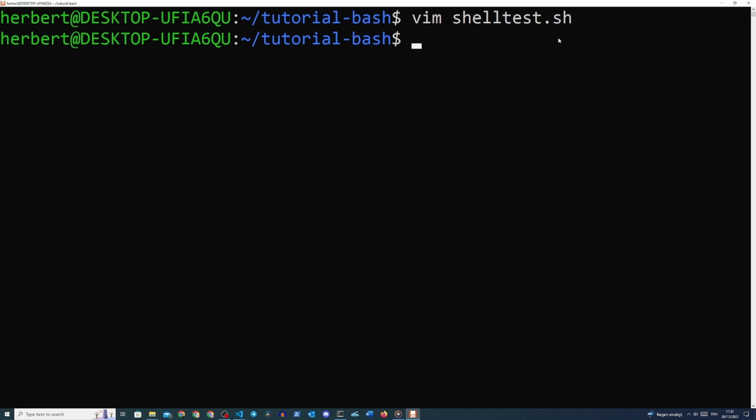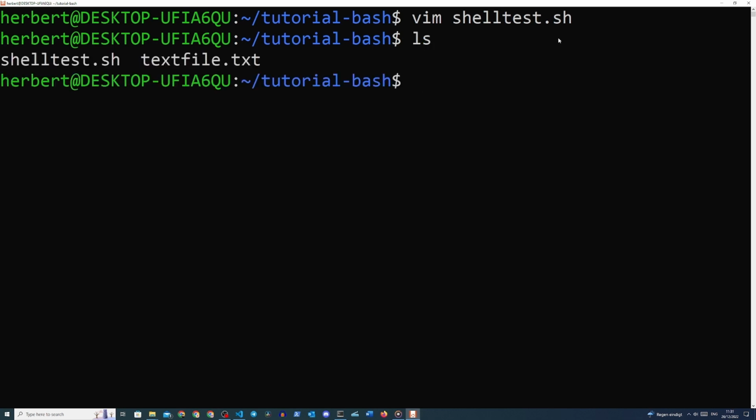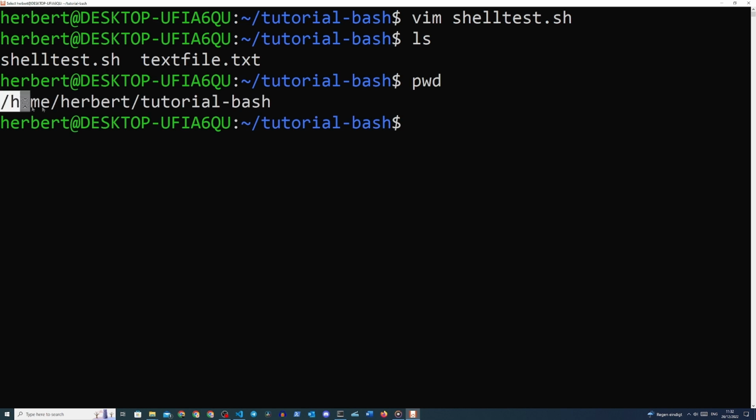Now let's see if we can actually find the file in here using the ls command, which will list all the files in our current directory. As you can see, the file is there and we can verify the location by looking at the terminal's current location over here, which says the tilde symbol, and the tilde symbol indicates that we are in our home directory. By typing pwd, we can verify that we are indeed in the home directory. PWD stands for print working directory, and this way we can print the directory that we are currently working in, which is indeed our home directory.